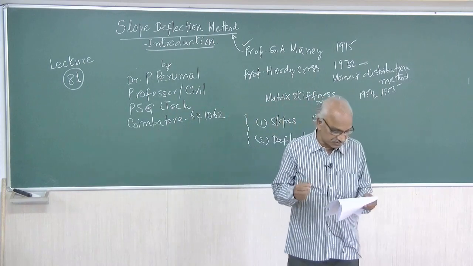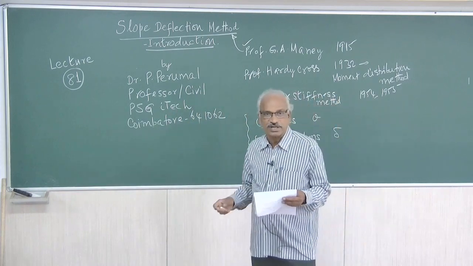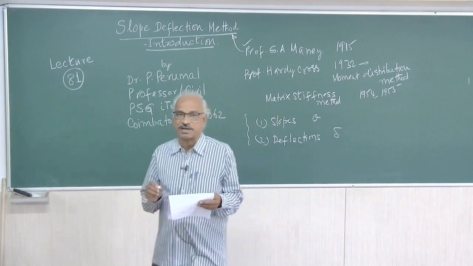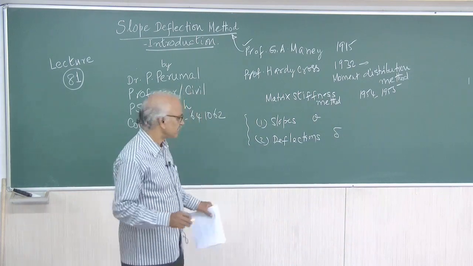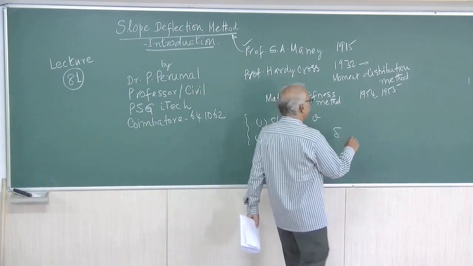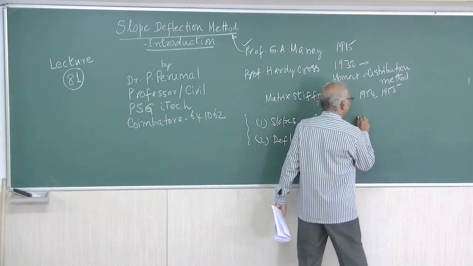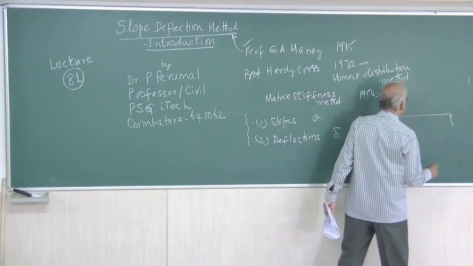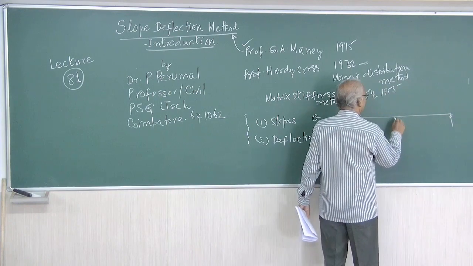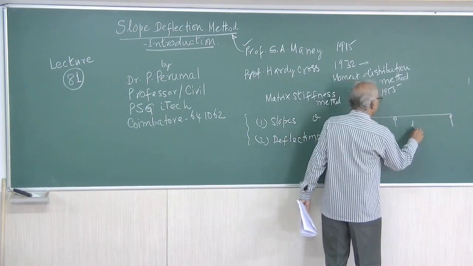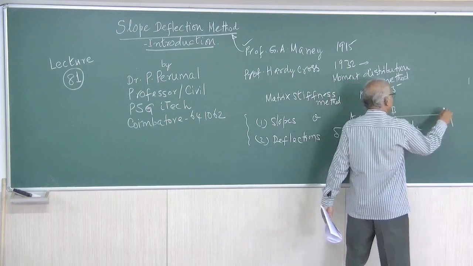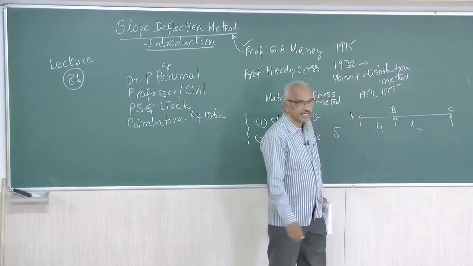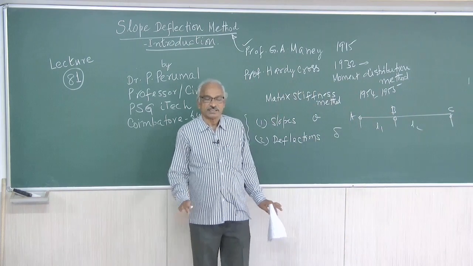Number one is, between each pair of supports, the beam section is constant. Suppose we take a continuous beam ABC, of lengths L1, L2. So between A and B, the section is uniform.